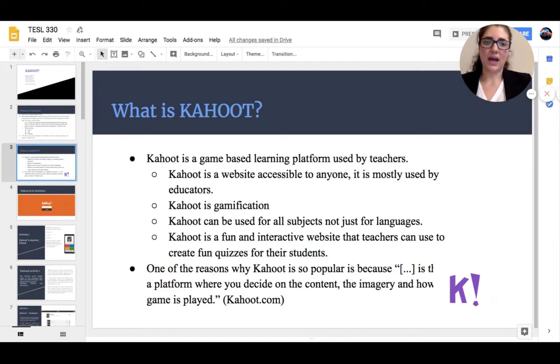It can be used for math and for sciences, for example. And it is also a fun and interactive website that teachers can use to create fun quizzes for their students. Finally, one of the reasons why Kahoot is so popular is because the teachers are allowed to create whatever quiz that they want for their learners.